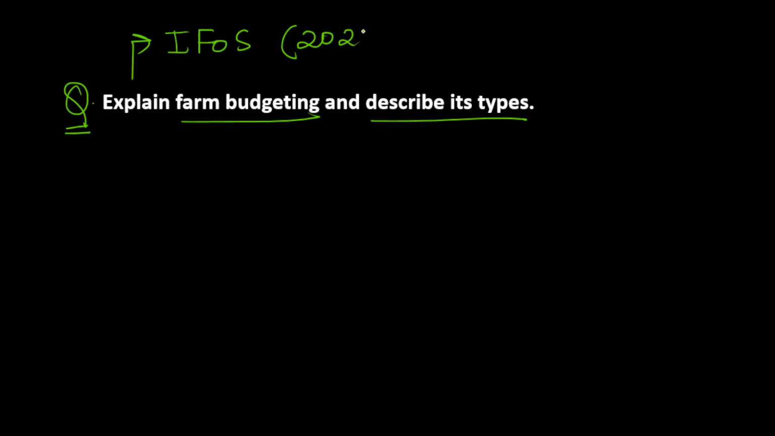So today we are going to discuss the next question of our agriculture optional answer writing practice series. And the question for today is: explain farm budgeting and describe its types. And this question was asked in agriculture optional paper 1 of Indian Forest Service examination in 2025. So let's see how we can approach the answer.